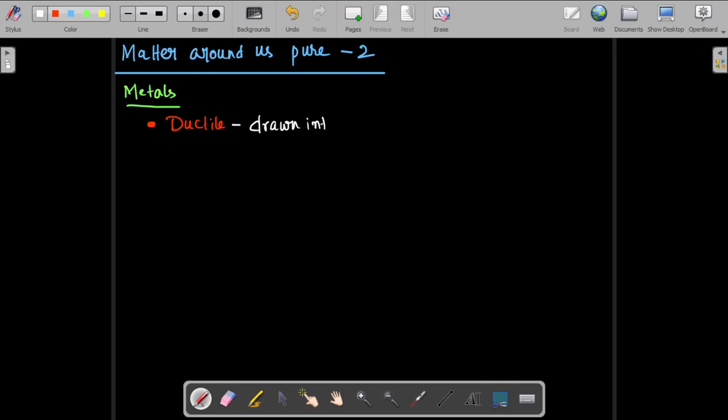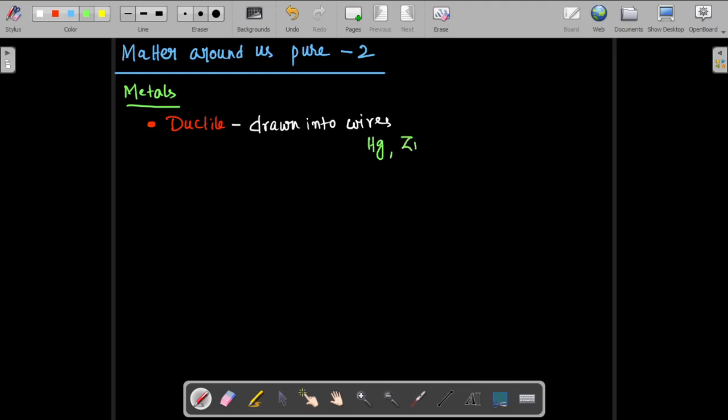Drawn into wires. So if you want to make some wire out of any metal element, you can do that. But can all metal be drawn into wires? No, all metal cannot be drawn into wires. There are metals like mercury, which is liquid at room temperature. Definitely, you cannot make a wire out of a liquid, right? So mercury cannot be drawn.